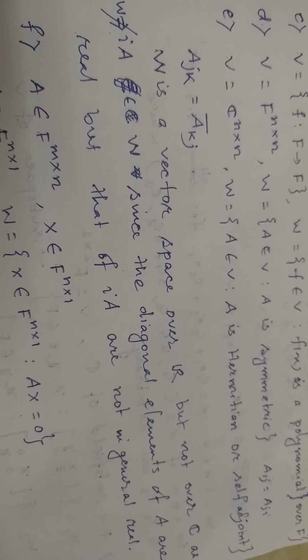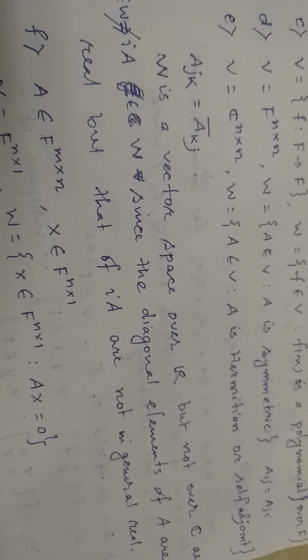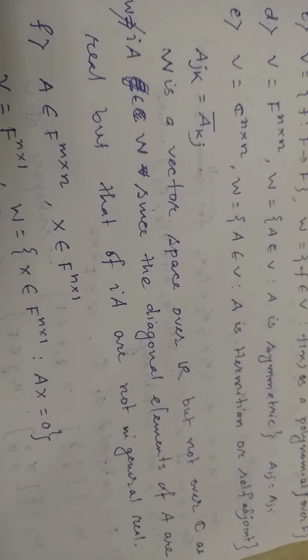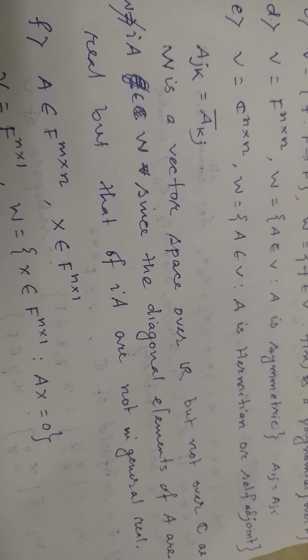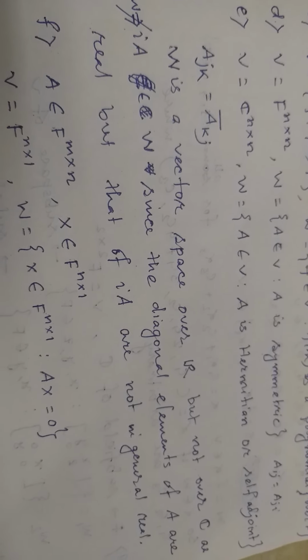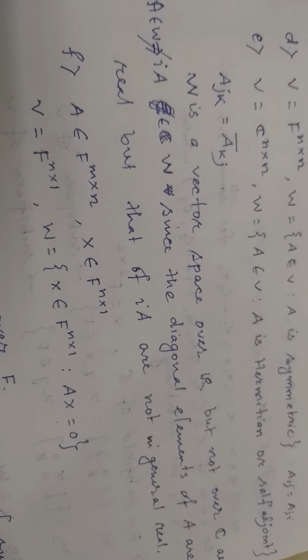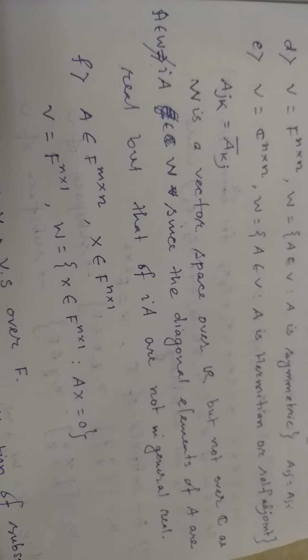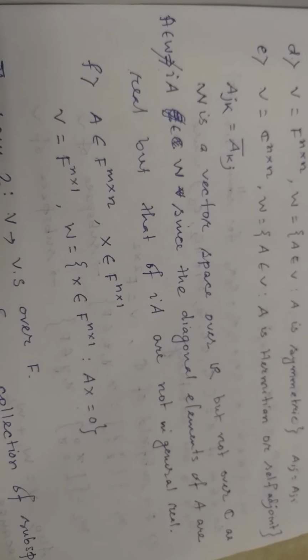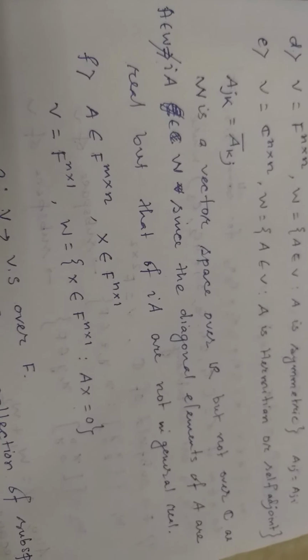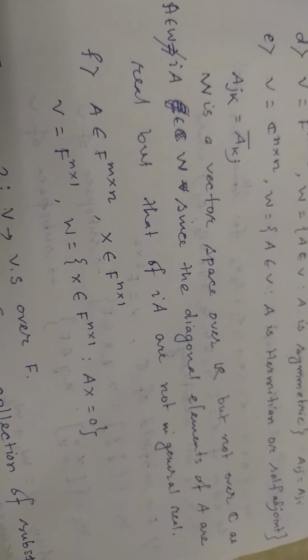So if a matrix is such that a jk equals a kj bar, then the matrix is called Hermitian or self-adjoint. In this case, W is a vector space over the field of real numbers, but it is not a vector space over the field of complex numbers.